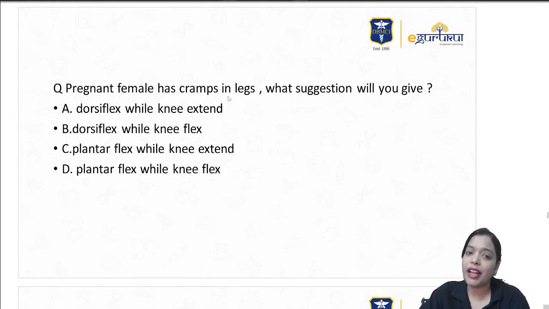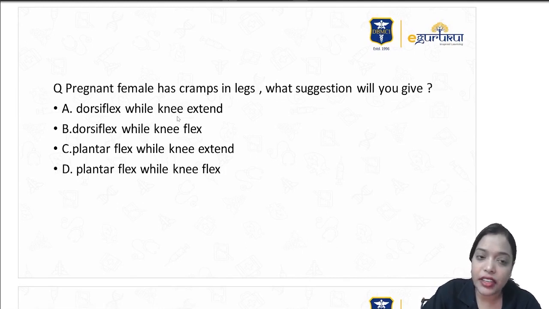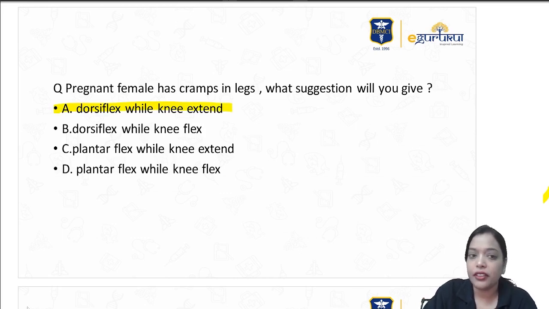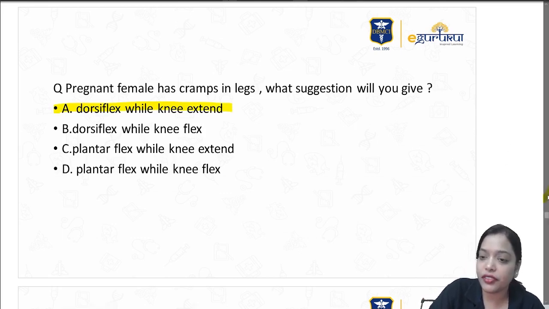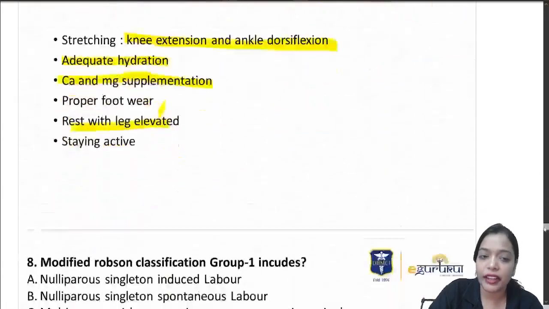So a pregnant female has cramps in the legs. What suggestion will you give? It is knee extension and dorsiflexion at the ankle. Knee extension with dorsiflexion at the ankle, right?